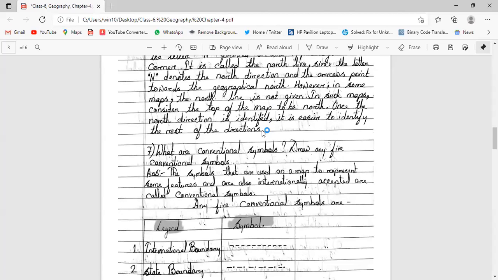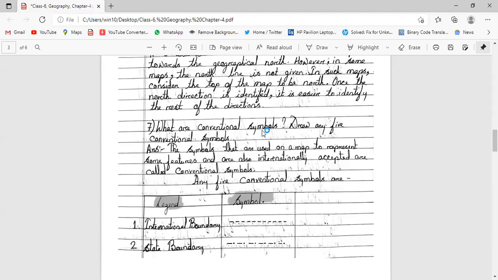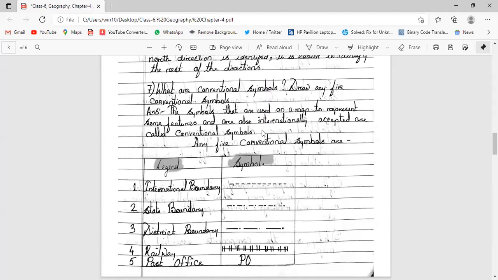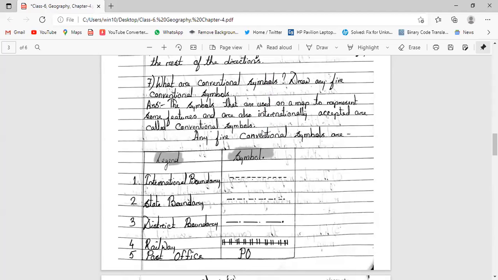Okay, next, what are conventional symbols? Draw any 5 conventional symbols. You can see here that the symbols that are used on a map to represent some features, the internationally accepted ones, are called conventional symbols.